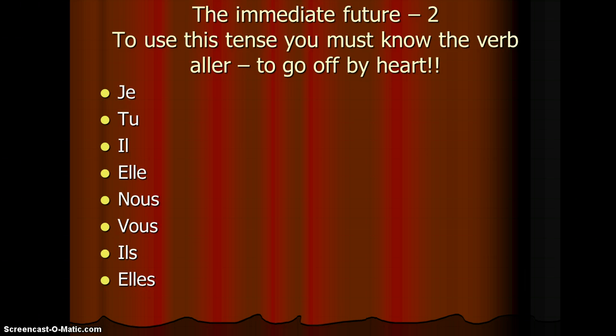Now, in previous sessions looking at the perfect tense with être and avoir, you've been advised to learn avoir and être off by heart. The same thing goes for learning how to do the going to future. You are going to have to learn aller off by heart in order to be able to form it. But fortunately, it's pretty easy to remember. Je vais, I am going. Tu vas, you are going. Il va and elle va, he is going and she is going. Nous allons, we are going. Vous allez, you are going. Ils vont and elles vont, they are going.